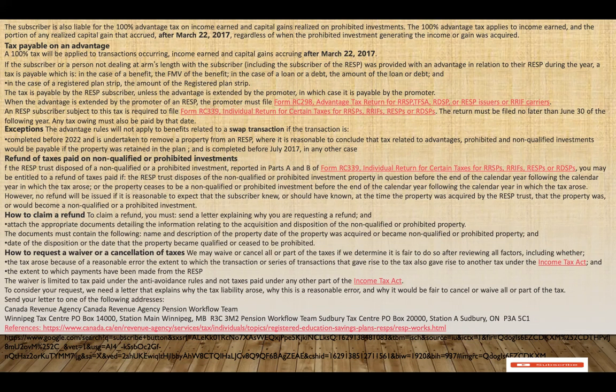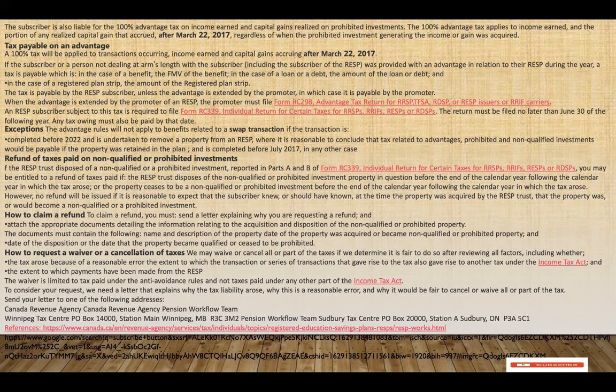So if the subscriber, or a person not dealing at arm's length with the subscriber, was provided with an advantage in relation to the RESP, the tax is payable, which is the fair market value of the benefit in the case of a benefit, and of the loan, debt, or registered plan strip.